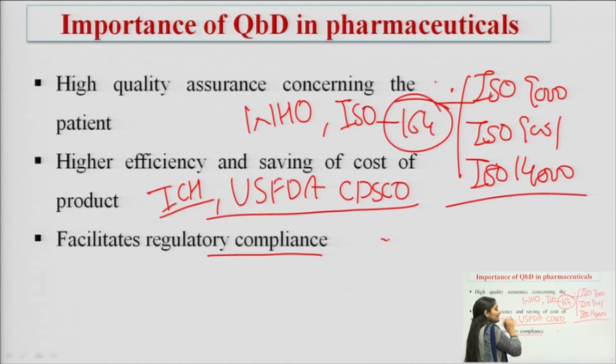Next is ICH. ICH is the International Conference on Harmonization, and this agency came into existence in 1990 when the European Union, Japan and USA regulatory agencies met together on the harmonization of the product to set up the guidelines for quality, safety and efficacy of the products.